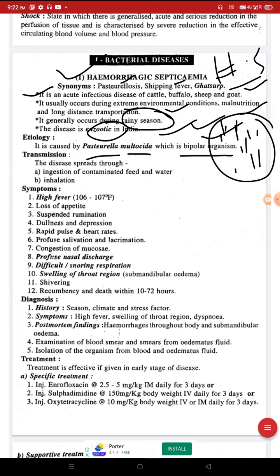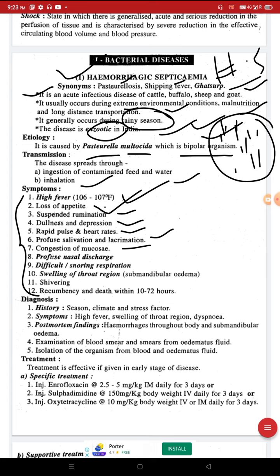Transmission. The disease spreads through inhalation and ingestion of contaminated feed and water. What are the symptoms? High fever, loss of appetite means anorexia, suspended rumination, dullness and depression, rapid pulse and heart rate, profuse salivation, saliva secretion more and more, lacrimation means discharge from eye,